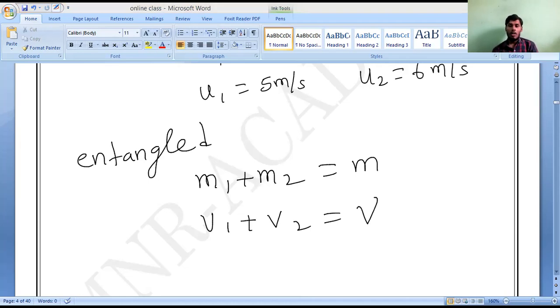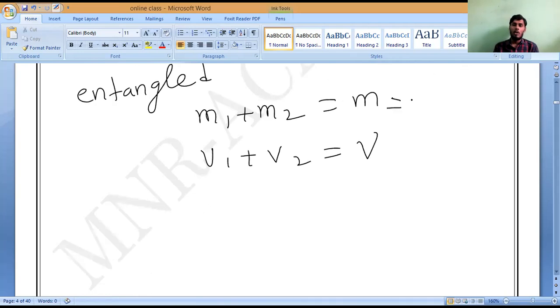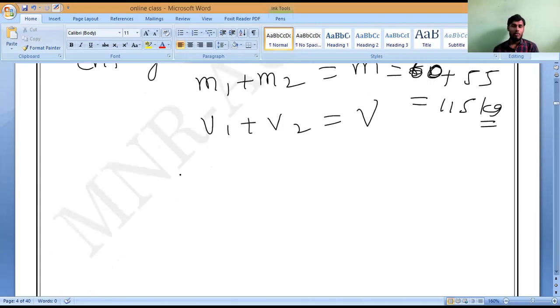Now, sir, let us discuss how this will happen. In the pictures in our textbook, it is given clearly, so let us discuss in more detail. What is the momentum formula? Conservation of momentum. The mass M1 plus M2 equals 60 kg plus 55 kg. How much is it? 115 kilograms.